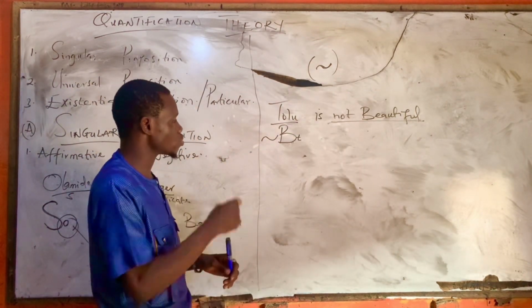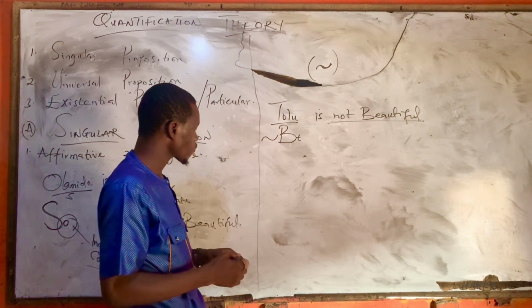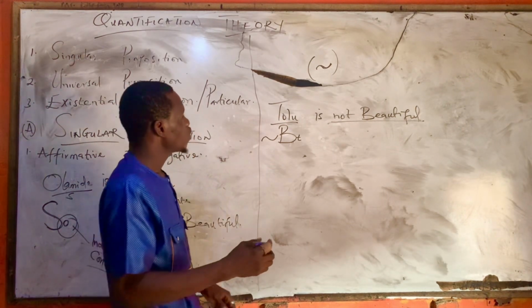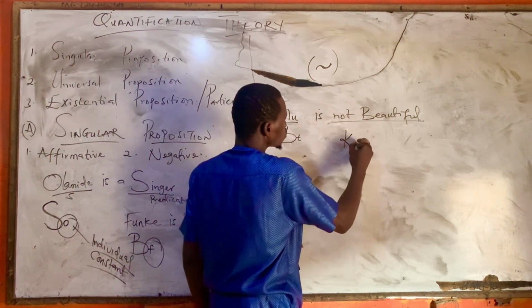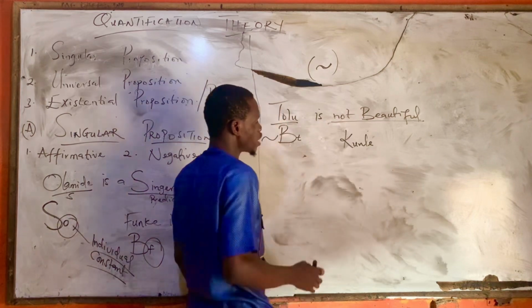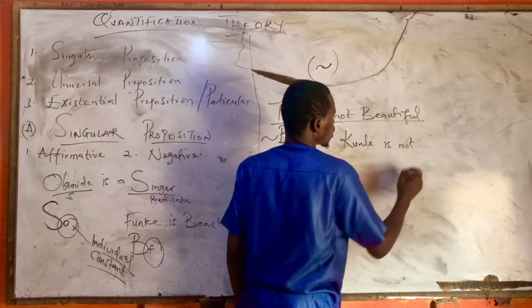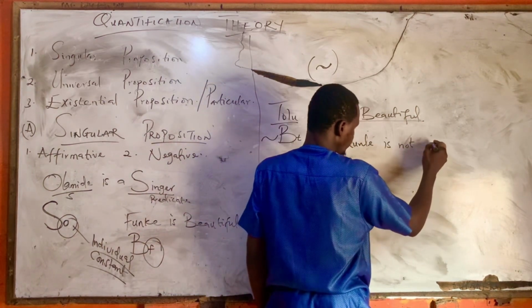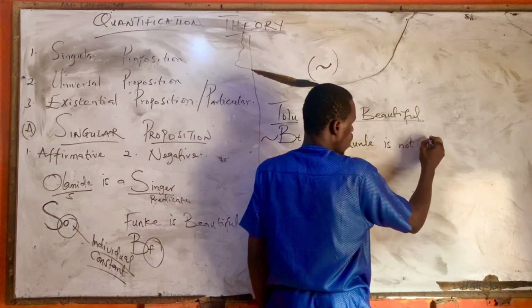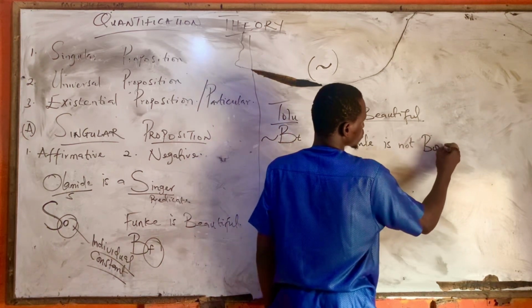Another example to show is that, okay, Kunle is not buoyant.